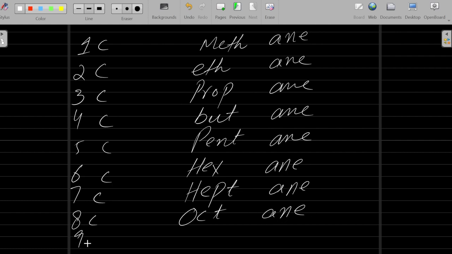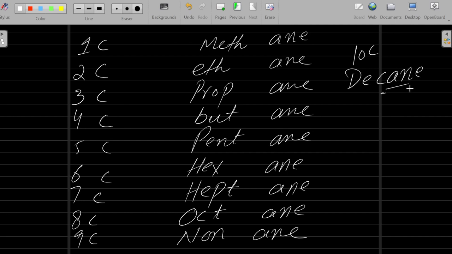If you have 9 carbons, it will become nonane. If you have 10 carbons, it will become deca, so decane. Is it clear? So you have to memorize for one carbon, two carbons, three carbons: meth, eth, prop, but, pent.